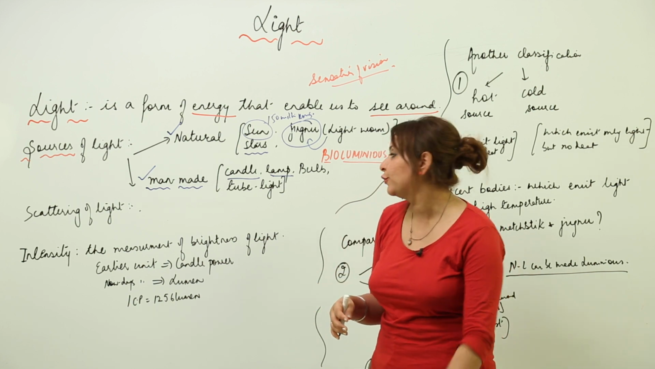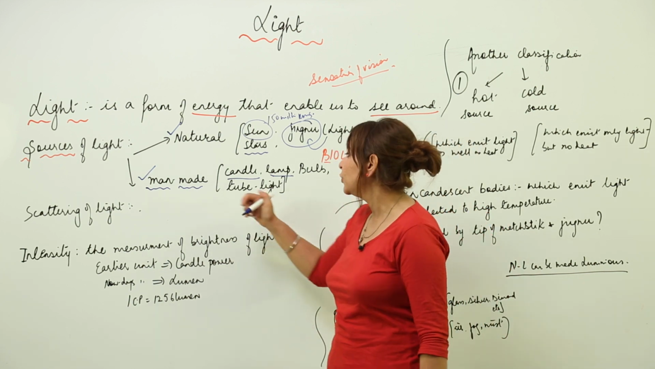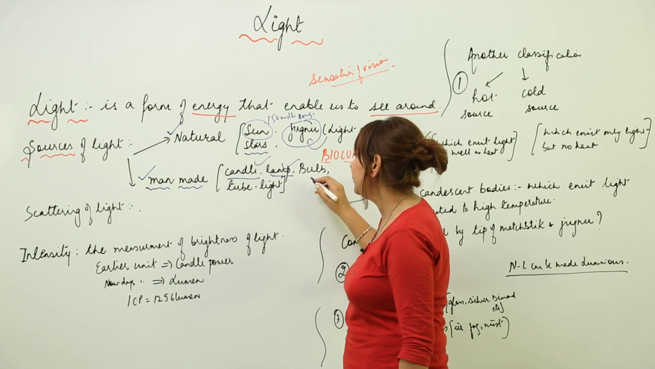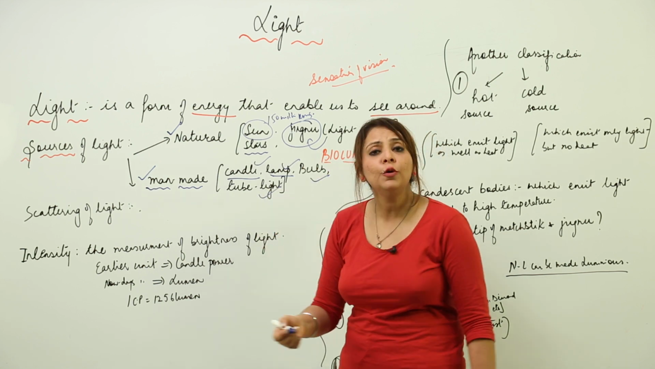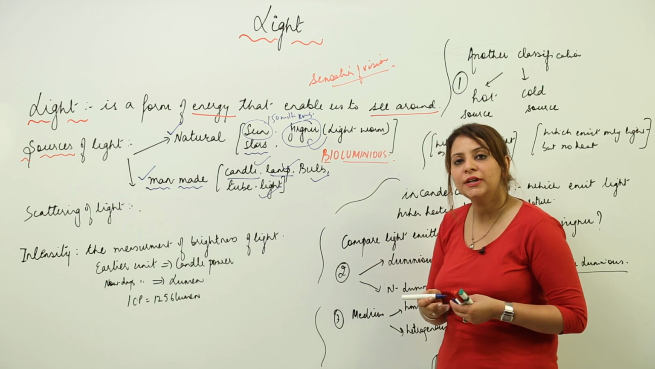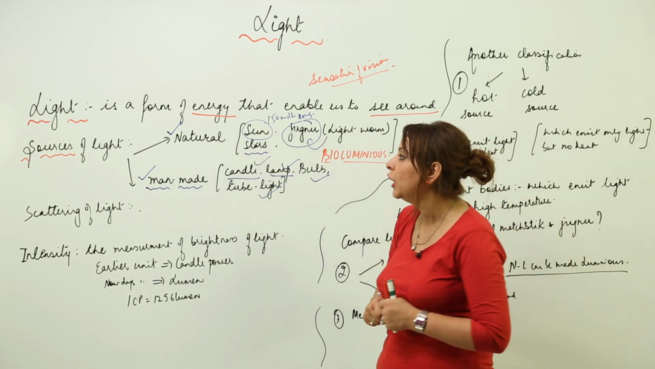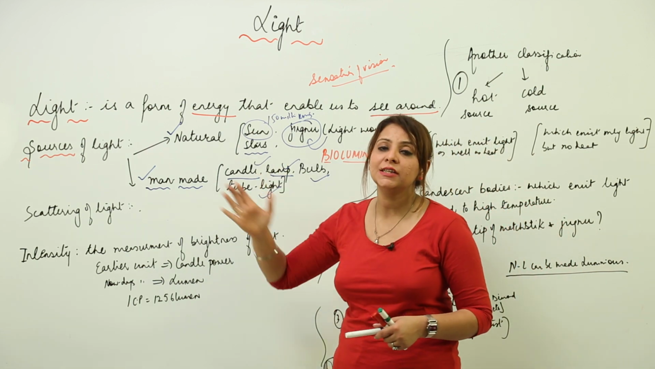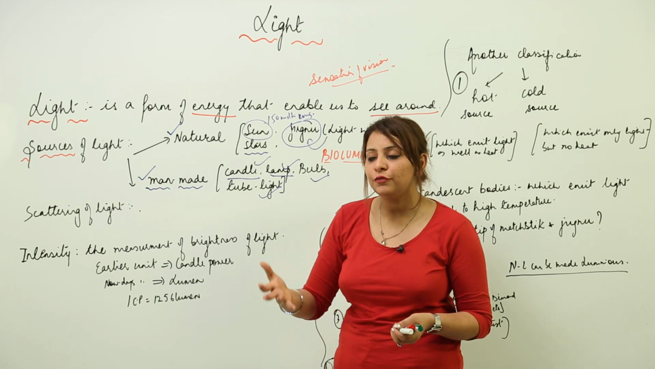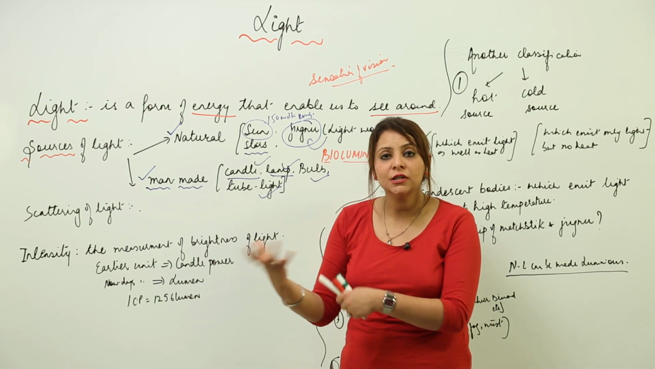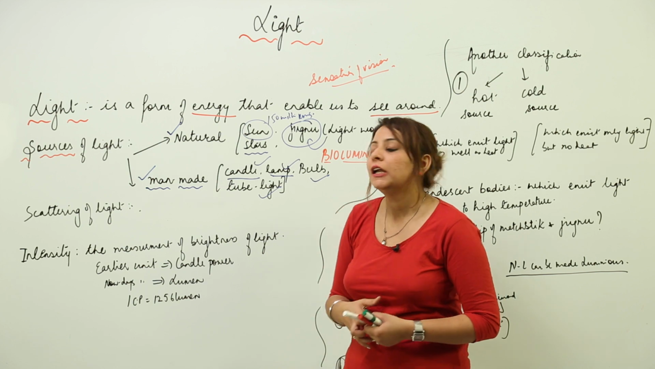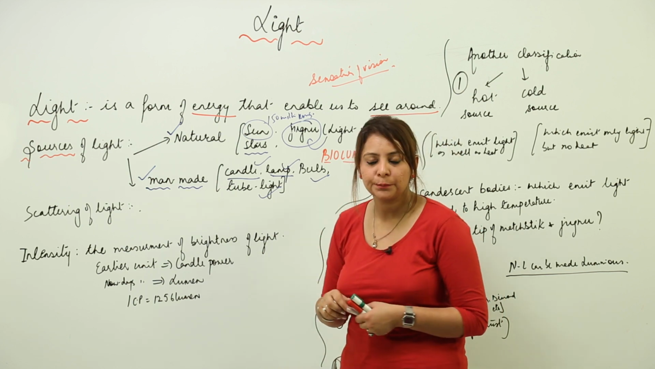So likewise we have sources of light also. We see candles, we see lamp, bulb, tube light. So many sources around us are artificial, but still they exist. So that means sources of light are very important, because obviously if we are going to do anything with light, we need a source that should emit light. So this is what the sources are.